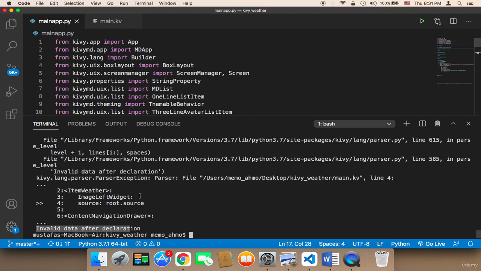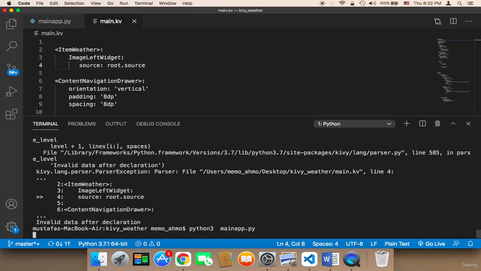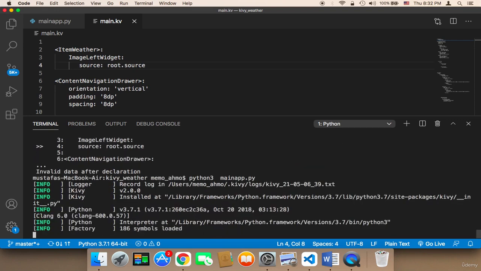Here, because I did not leave 4 spaces here in the new line. So here I need to leave 4 spaces. If I leave, let me leave here 1, 2, 3, only 3, and if I run my application, I'm gonna get another error. Let me show you this error as well. So this error is also a common error.